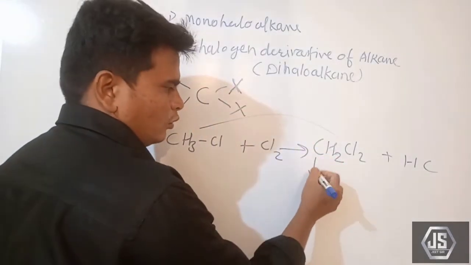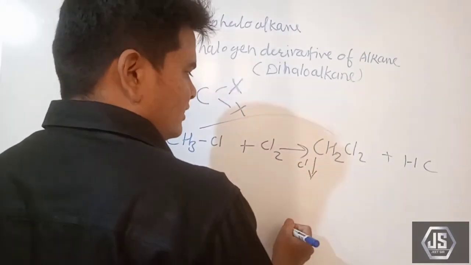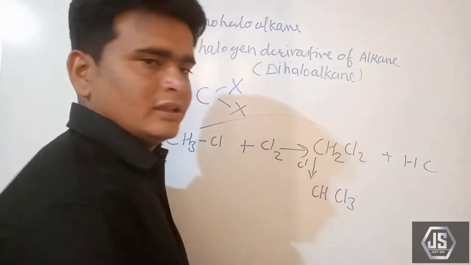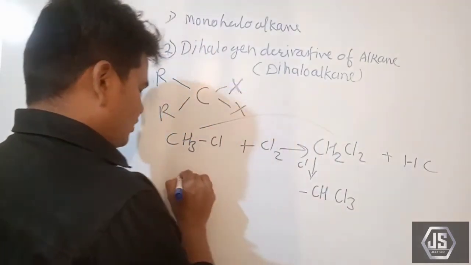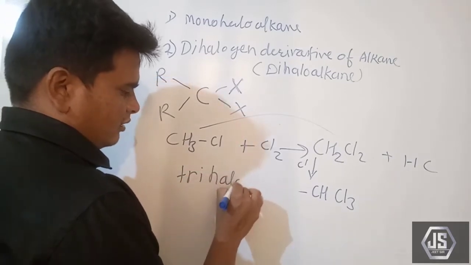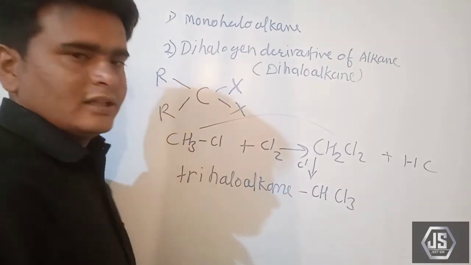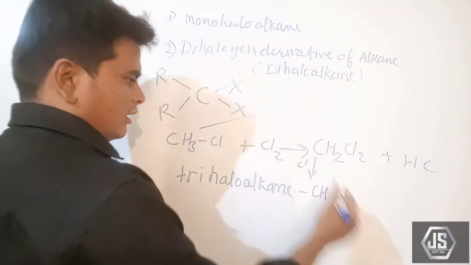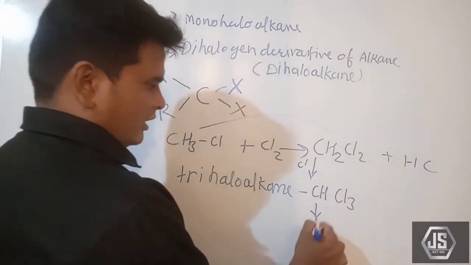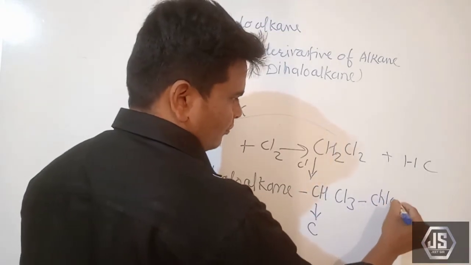Again it undergoes the same chlorination reaction, chlorine is added, and CHCl3 forms. This is called a trihaloalkane. Again that carbon undergoes the chlorination reaction. See here, it is also known as chloroform.